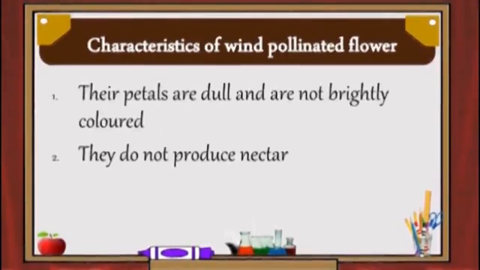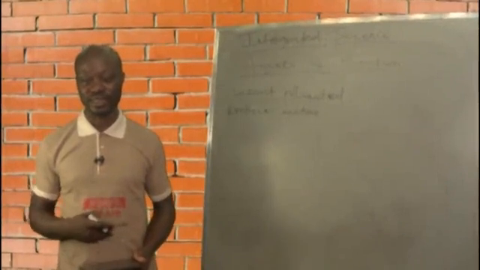Characteristics of a wind-pollinated flower. One, their petals are normally dull and not brightly colored, as compared to the insect pollinated flower. You know, with insect pollinated flowers, it's the bright colors that attract the insects to the flower. But in this case, their petals are dull and not brightly colored.